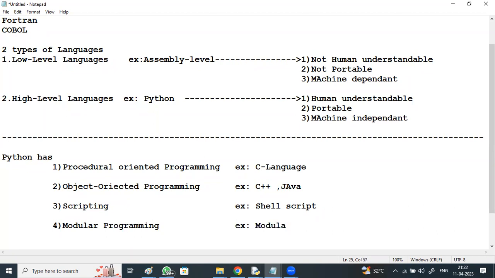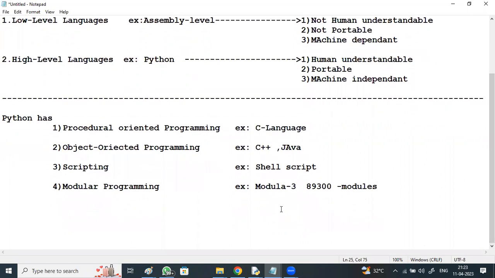Like Modula-3, it's a language. Here, Python is providing 89,300 inbuilt modules for various domains, for various environments. Whatever domain you are from, for networking, it's providing separate modules, for testing, for data science, for big data, for databases, whatever domain, whatever environment you are from, Python has got modules and scripting, like writing many automation scripts.